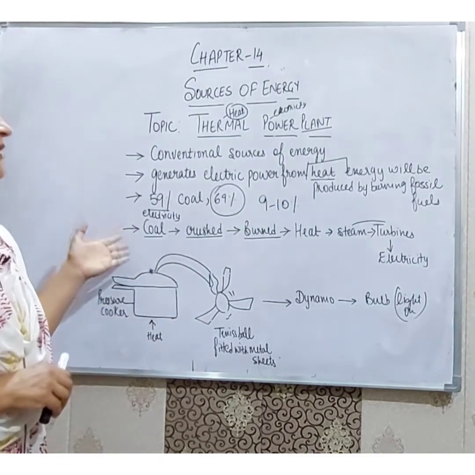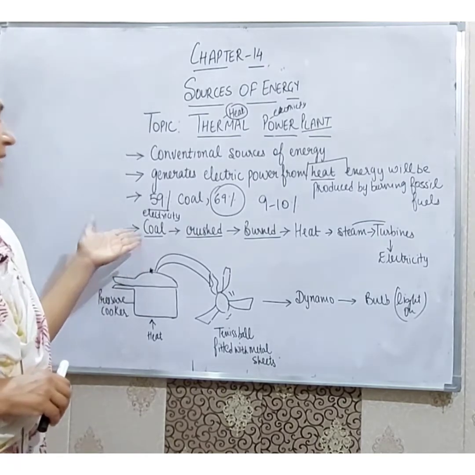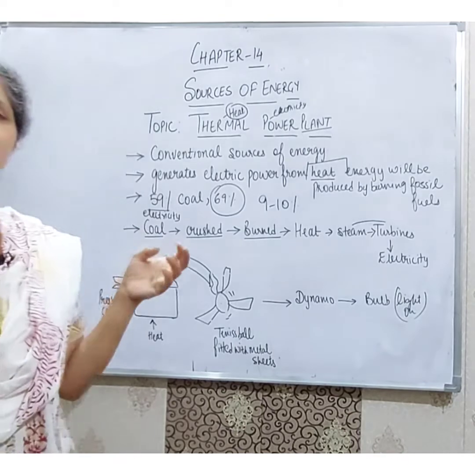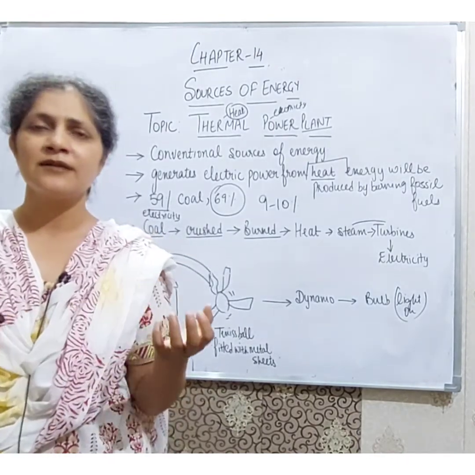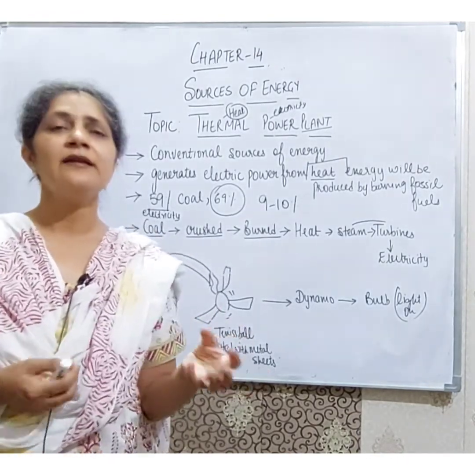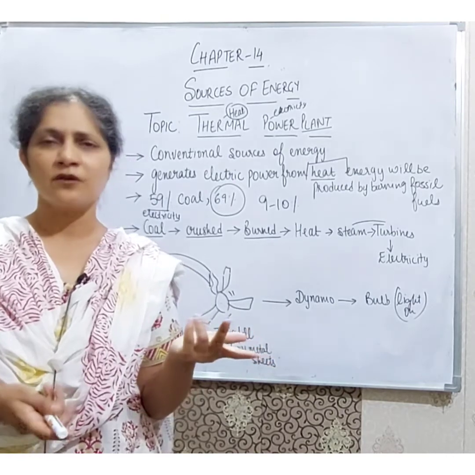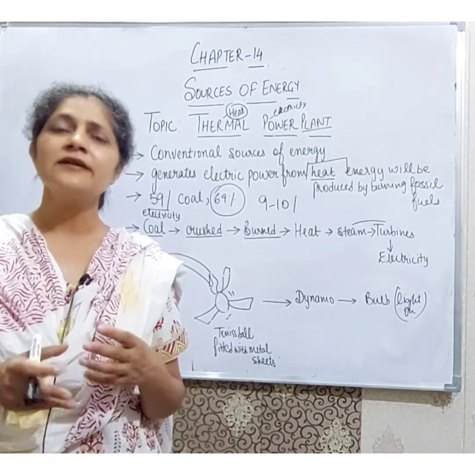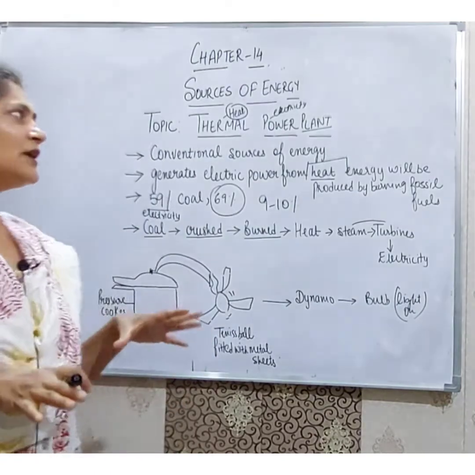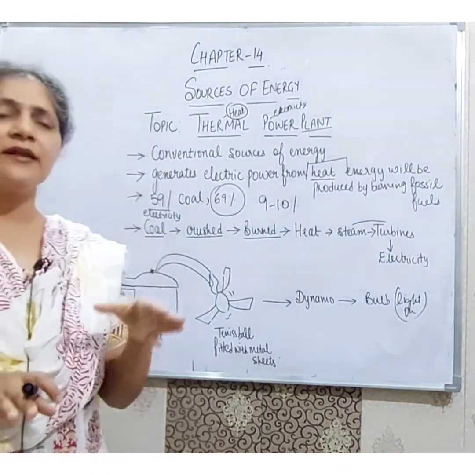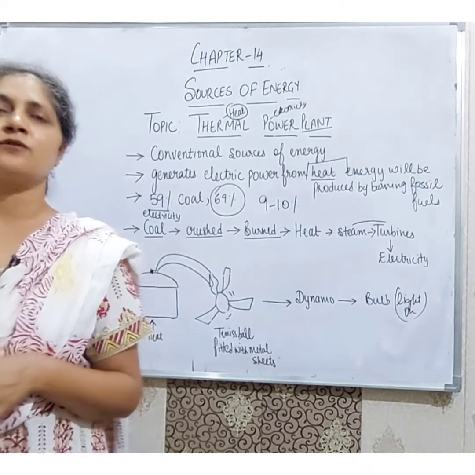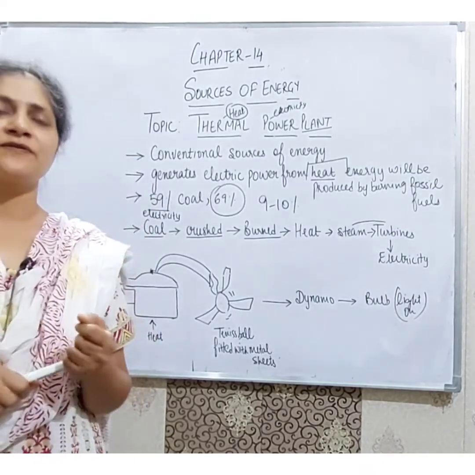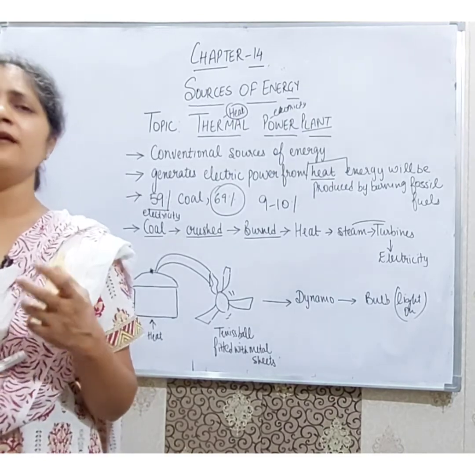It is also a conventional source of energy, and the disadvantage of this thermal power plant is that a lot of fossil fuels are being used, and second, a lot of air pollution is caused. So students, that was all about the thermal power plant in which heat energy, produced from fossil fuel like coal, is used to produce electricity.